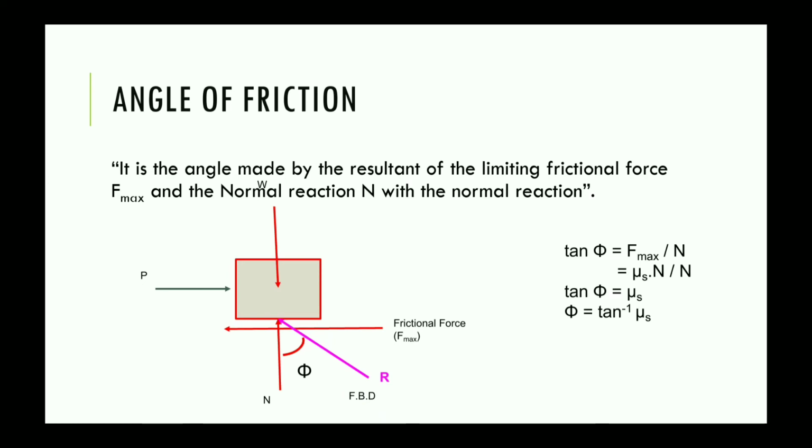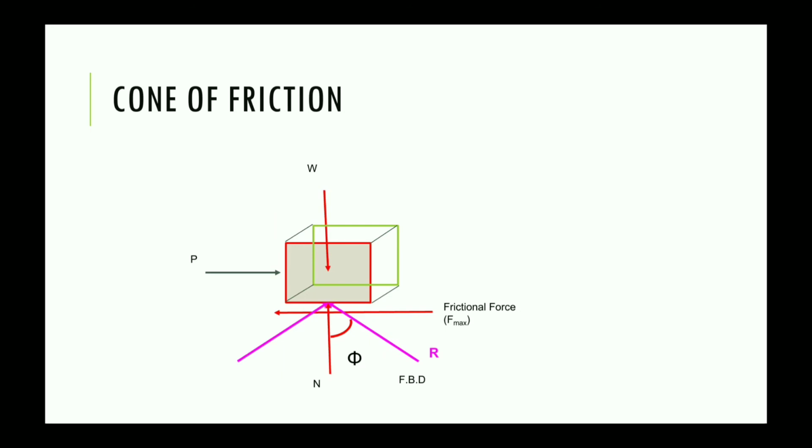So from the diagram, we can say tan phi is equal to F max upon N, which is mu s into N divided by the normal reaction. So tan phi is equal to mu s, or phi is equal to tan inverse of mu s, that is the coefficient of static friction.